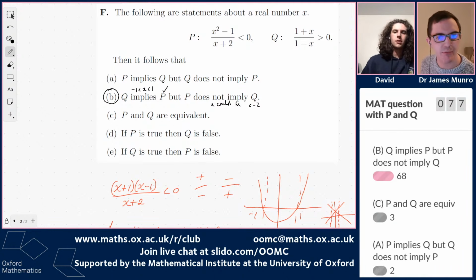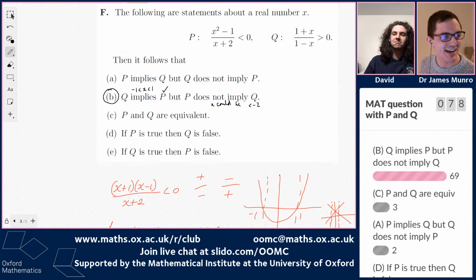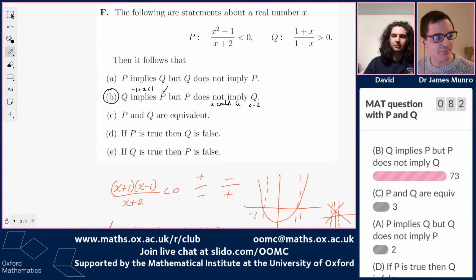Let's check with chat. What does chat think? Chat's done great at this one. Look at chat: 80 votes. The votes are piling in now that the solutions are up. About 72 people have voted for Q implies P, but P does not imply Q. So I think we're in good company with chat. Nice job, chat.